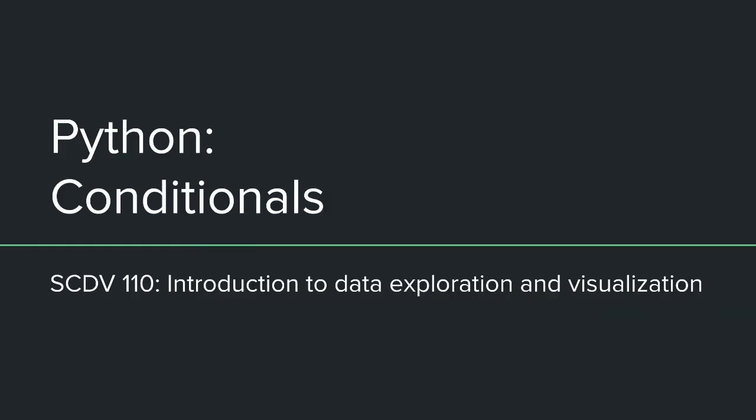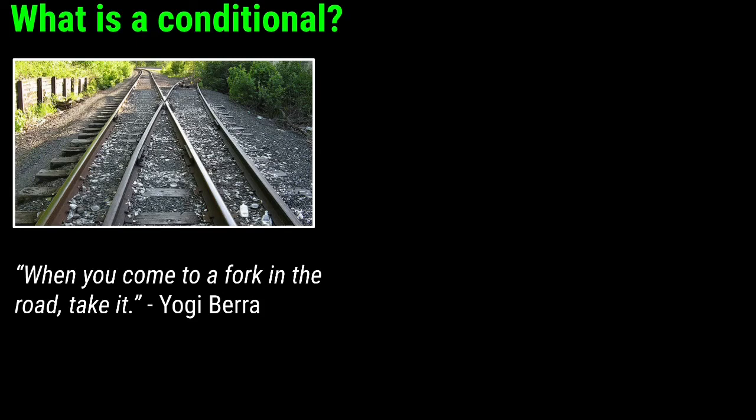Okay, so let's look at conditionals in Python. I note that conditionals are found in most all programming languages, not all, but most. Okay, so what is a conditional? The way you want to think about this is that you are allowing your computer to make a choice. It's come to some point in the program, maybe it's some data input, maybe it's something else that it's calculating, and it has to make a choice about what to do next. Does it stop the execution? Does it change what it's calculating? When you come to a fork in the road, take it.